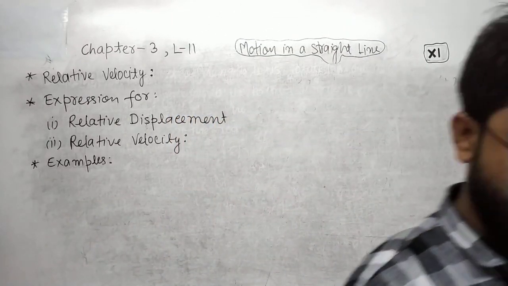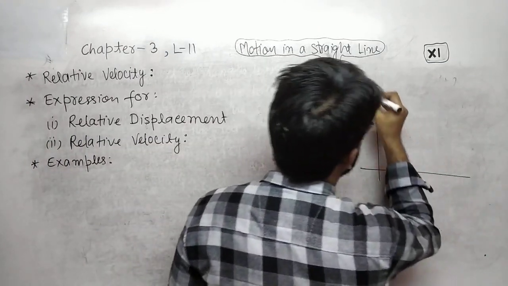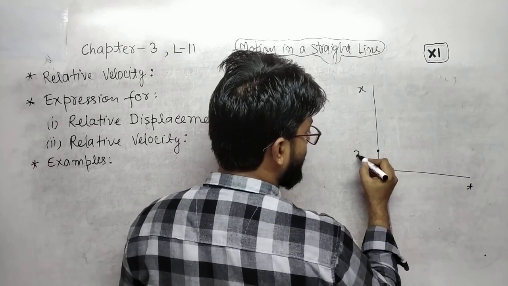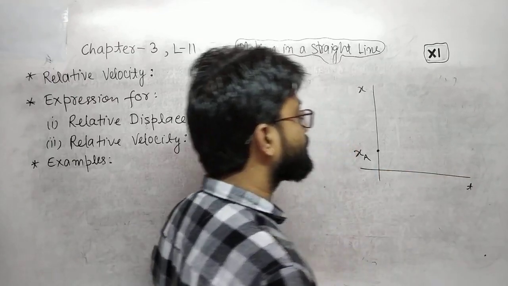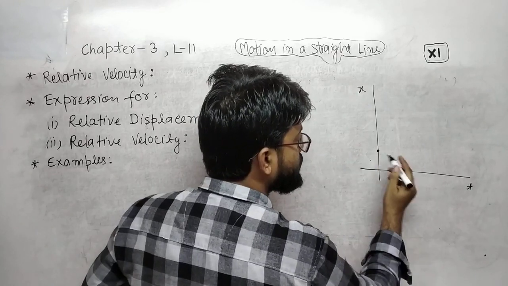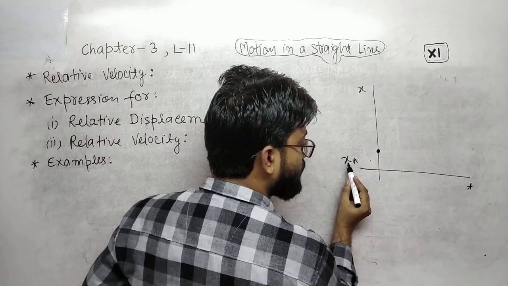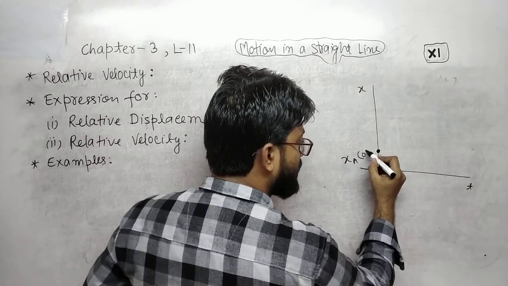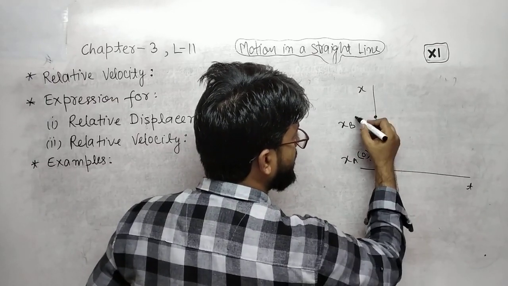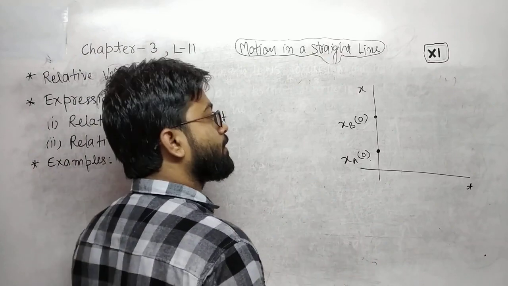Let us suppose this is the position time graph, and at 0 there is an object, let us suppose object A. Position of object A at t equals 0, because time is 0. And here is the position of B initially. Position of the two objects were different.